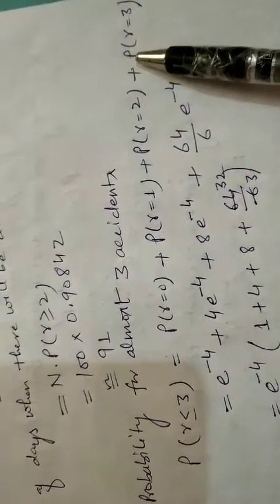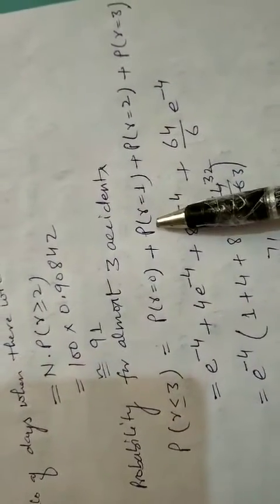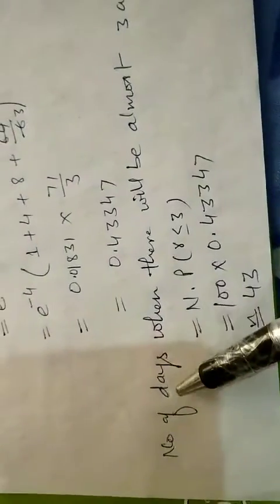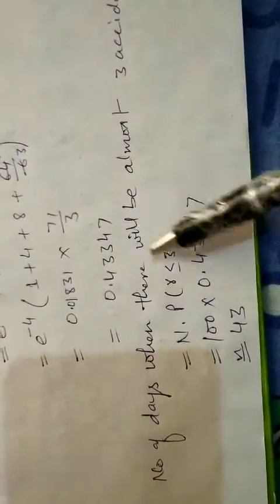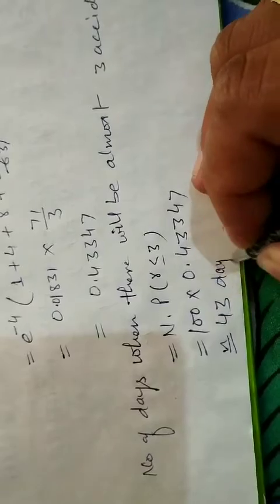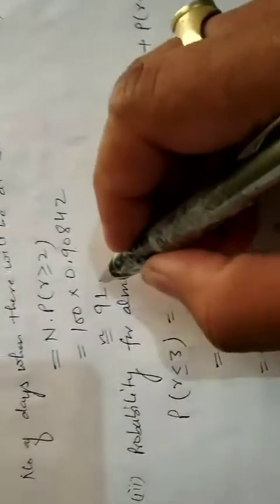So p is for r less than or equal to 3. Less than or equal to 3 means the probability for r is equal to 0, probability for r is equal to 1, probability 2 and 3. So by putting from equation 1 we obtain this type of result. Now the number of days when there will be at most 3 accidents is 100 into this. So 43 days. This is the 43 days, and this is the 91 days.